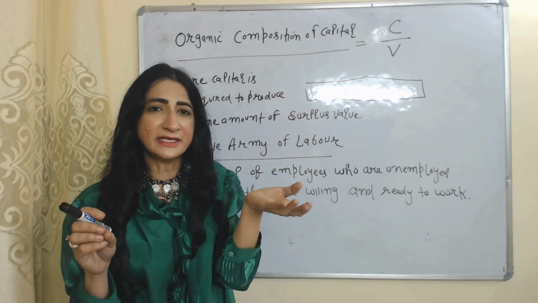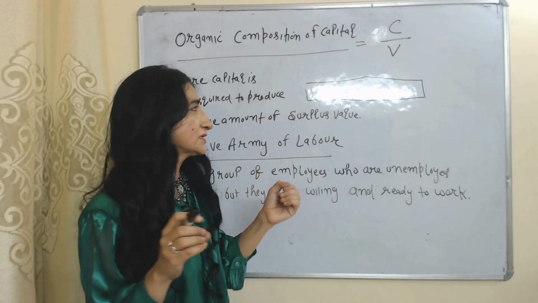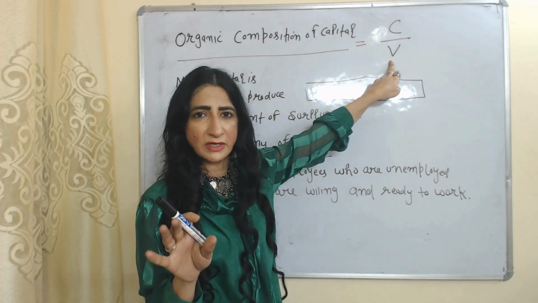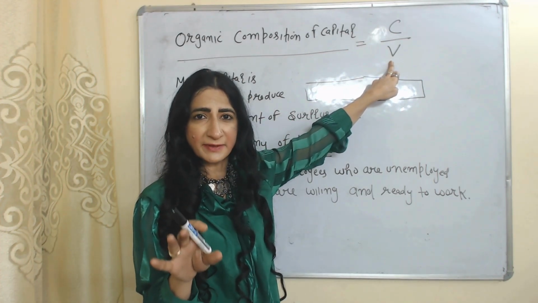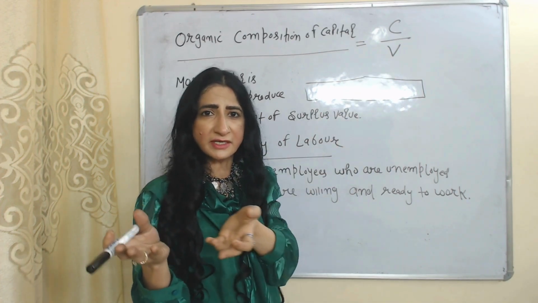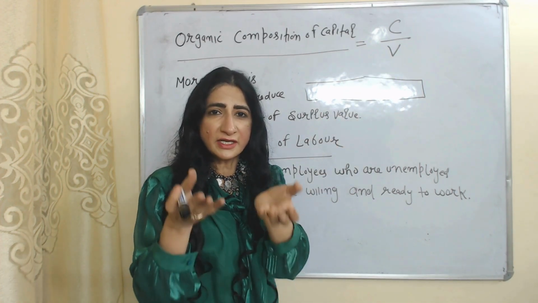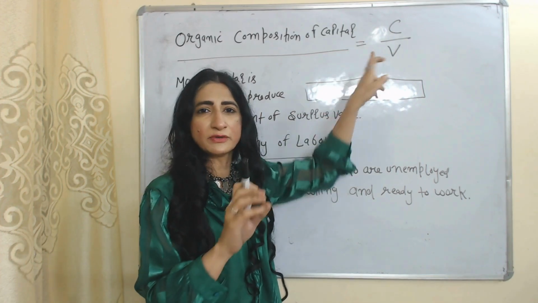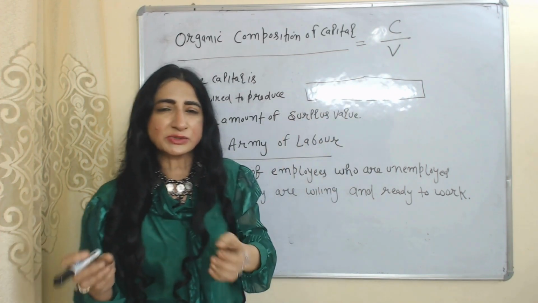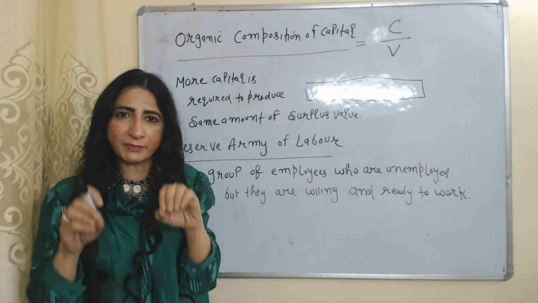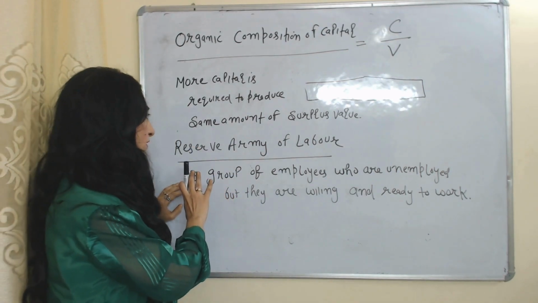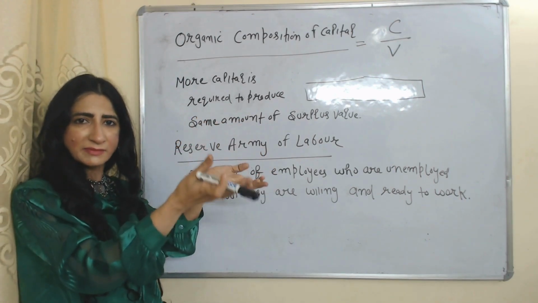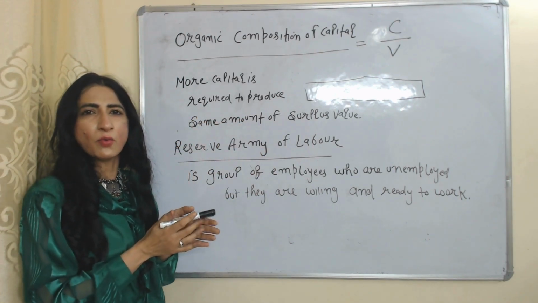But why? Increase in organic composition of capital means we require more capital in order to produce the same surplus value. V is variable capital, meaning labor, and surplus value is generated by our labor. So if organic composition of capital increases, that means we need more capital in order to produce the same surplus value. That's why when organic composition of capital increases, our profit falls. This theory also talks about a reserve army of labor. Reserve army of labor are a group of employees who are unemployed but they are willing and ready to work.